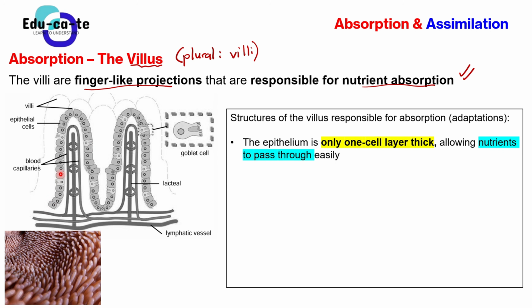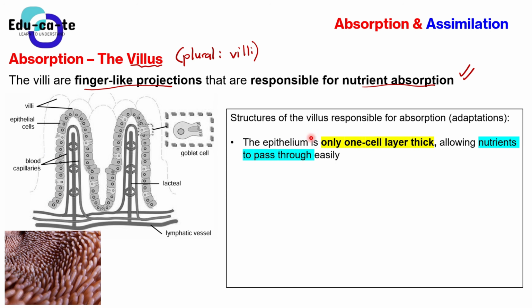So we are going to start with the most common thing that you can see here. Surrounding the villus, you can see that we have this thing that is known as the epithelial cells. Okay, so the epithelial cells here, you can see they are so many. These structures, all of these are epithelial cells. So the epithelial cells are responsible for surrounding this villus. But why are they even surrounding the villus? We actually call them the epithelium altogether. We just call it the epithelium, just to say that there are many. You don't really have to say the epithelial cells. When you say the epithelium, we're just talking about the epithelial cells themselves.